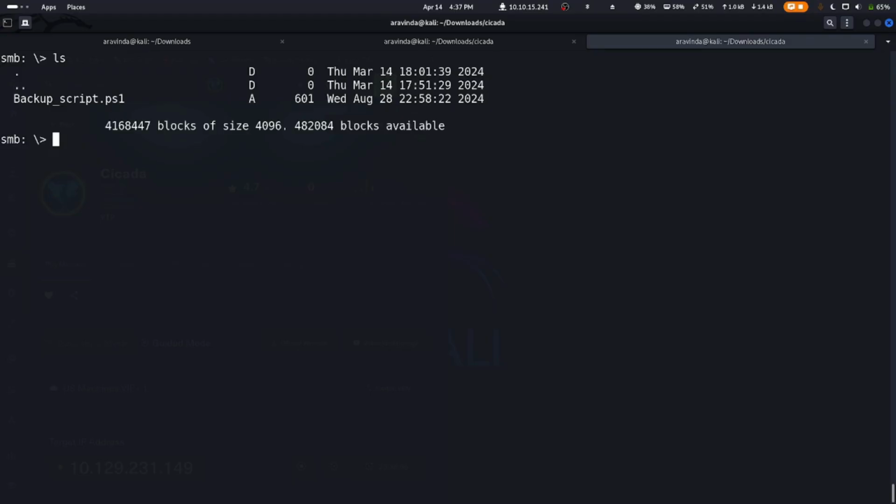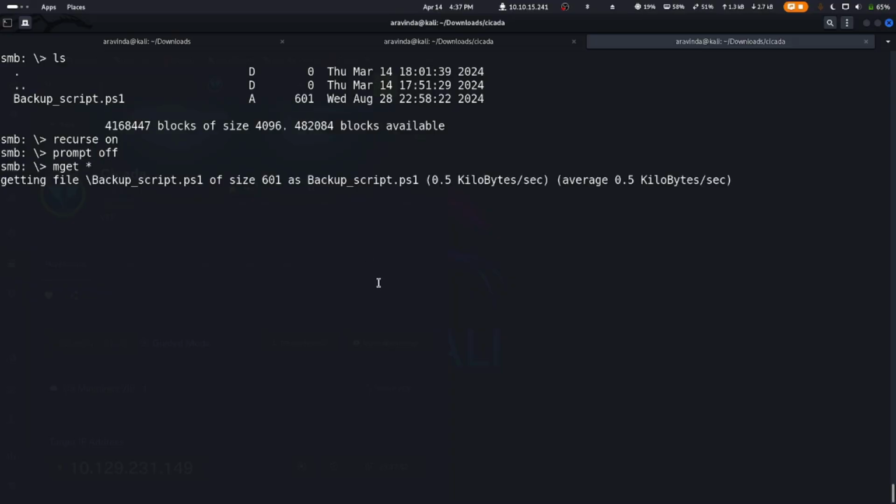So now let's do ls to list the files and let's do recurse on, prompt off, mget star to download recursively without prompting us. And let's do mget star to get all the files. I think only one file is there. So we got the backup script.ps1.